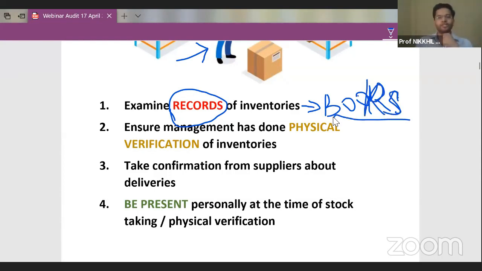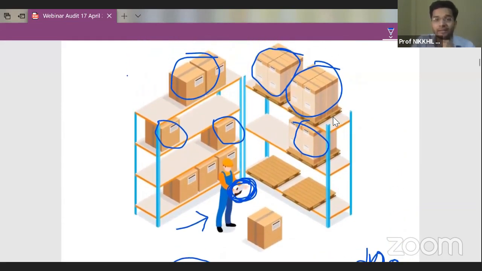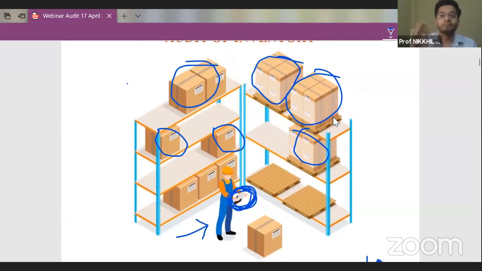First of all, you will check the records of inventory, that in the books of accounts, what kind of inventory is there, whether 50 units of finished goods are there, or 40 units, or 30 units. So the first point of auditing inventory is to check what is given in your books of accounts. Now guys, sometimes your books disclose 50 units of finished goods, but when you actually go to the godown and check, only 40 units of finished goods are lying there, which means 10 units have leaked, someone has stolen them. There are situations of theft, of employees stealing the inventory.